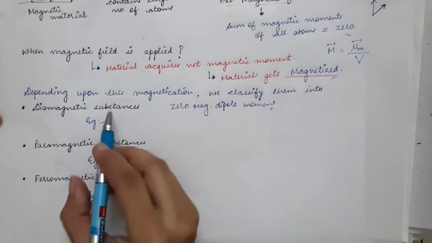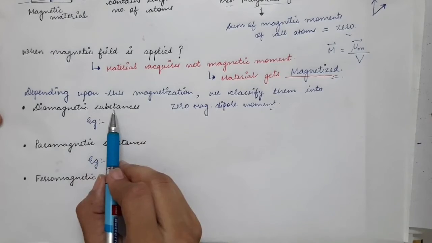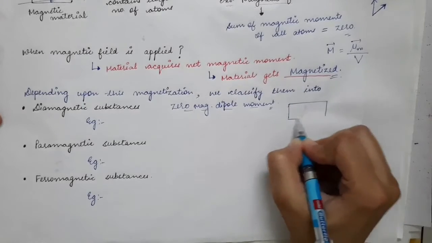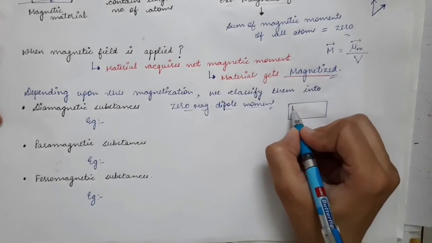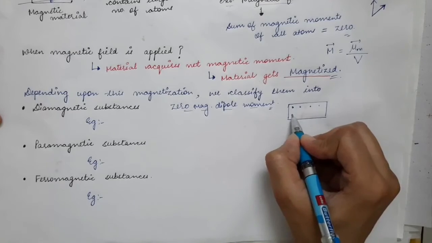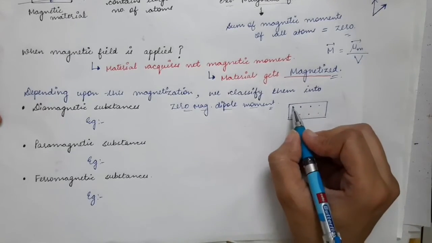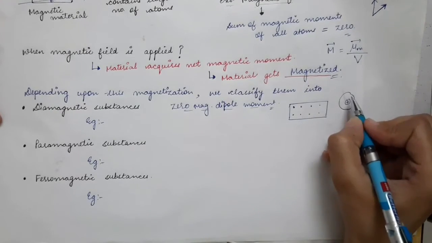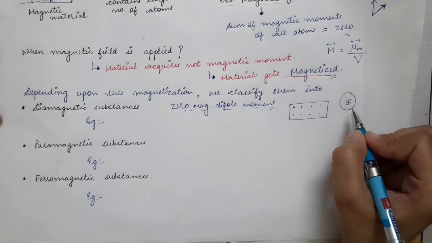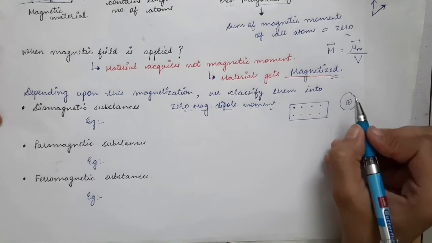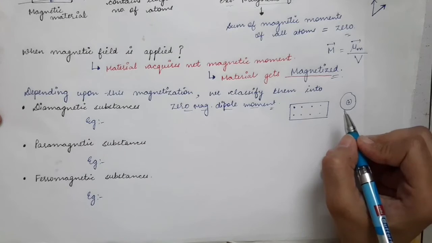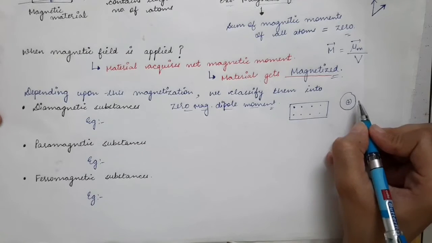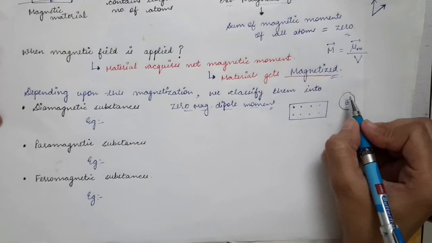So every atom in these substances will have 0 magnetic dipole moment. So if you have a diamagnetic substance, then every atom will have 0 magnetic dipole moment. If you have a diamagnetic atom, there are an even number of electrons orbiting around the nucleus. Every electron will have its magnetic dipole moment, but that magnetic dipole moment will be cancelled by another electron which pairs with that electron.